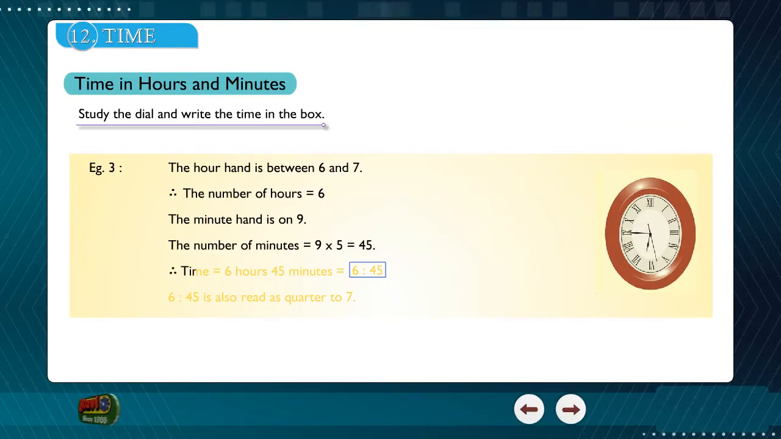Therefore, time is equal to 6 hours 45 minutes. 6 hours 45 minutes is also read as quarter to 7.